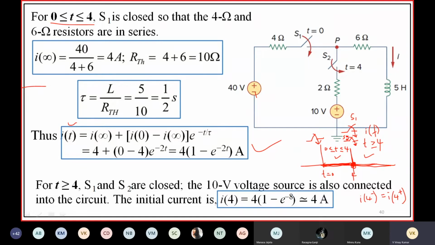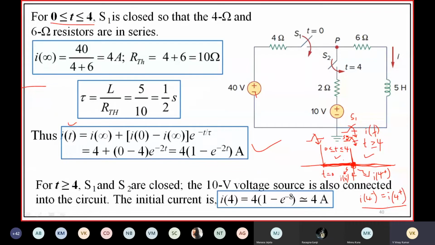As the inductor opposes sudden change in current, I of 4 minus is equal to I of 4 plus. I of 4 minus is the instant just before S2 is operated, and I of 4 plus is the instant just after the switch is operated.